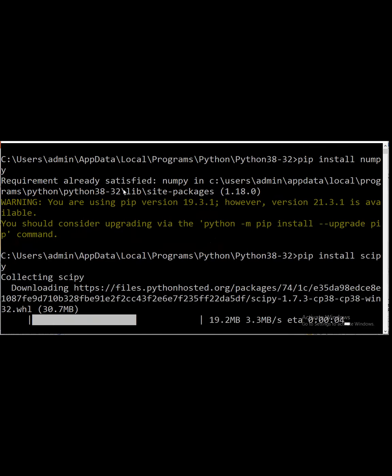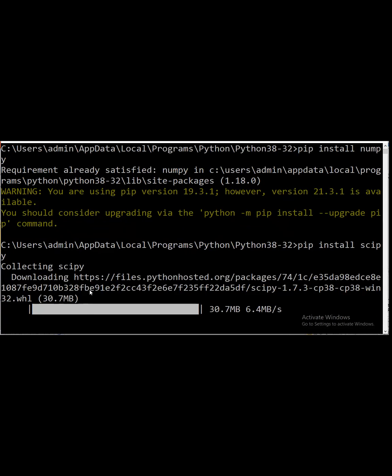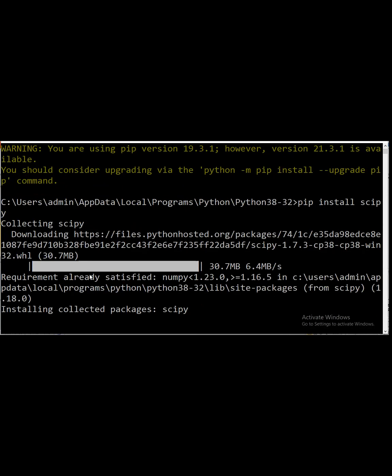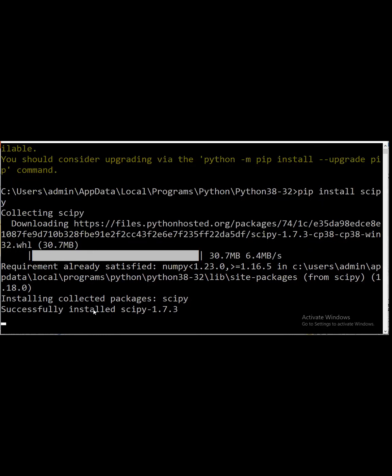So you have to see here. It will be the installation of the SciPy package. In this SciPy package, we have a lot of modules. You have to see here, it writes a message. It is not a complete execution, it is work in progress. It collects the packages, meaning it collects the different modules present in it. Now it is not completely executed. You will see requirement already satisfied, and then it will say successfully installed.